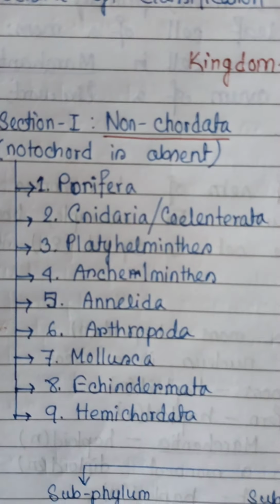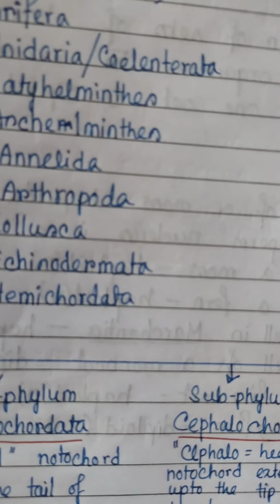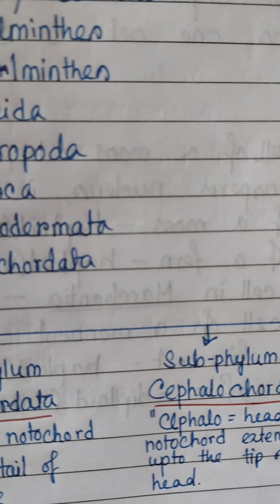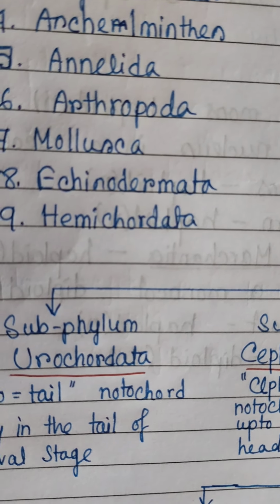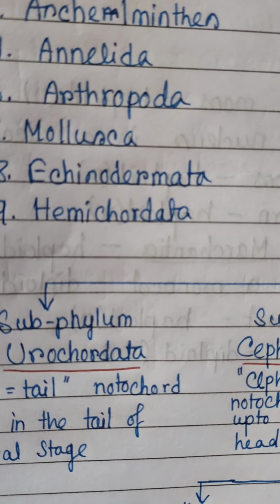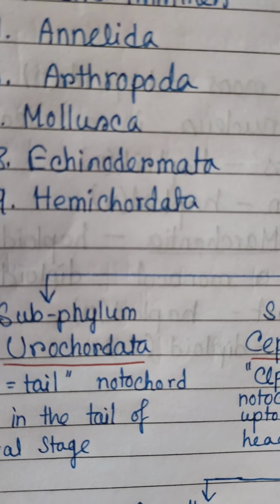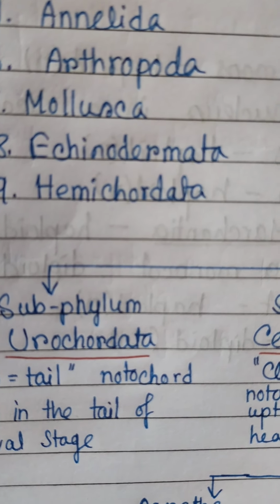Open type of circulatory system is present, and there is a cavity known as atrium present in the body of urochordates. Excretion occurs through the neural gland, and they show retrogressive metamorphosis. The main example of subphylum Urochordata is Ascidia.